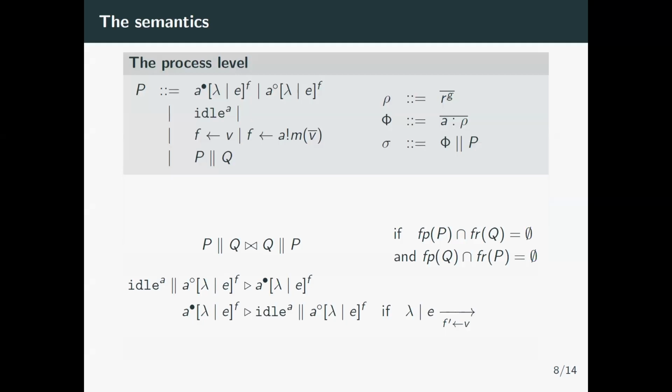Once we have a state and parallel composition of processes, we can define our semantics. You might imagine that this parallel composition is commutative, but sadly no, because this is what we use to ensure that we don't have circular dependencies of futures. We define a precongruence in which we can swap two processes in the parallel composition only if Fp, the futures produced by P, intersected with the futures read by Q is empty, and similarly the opposite way.